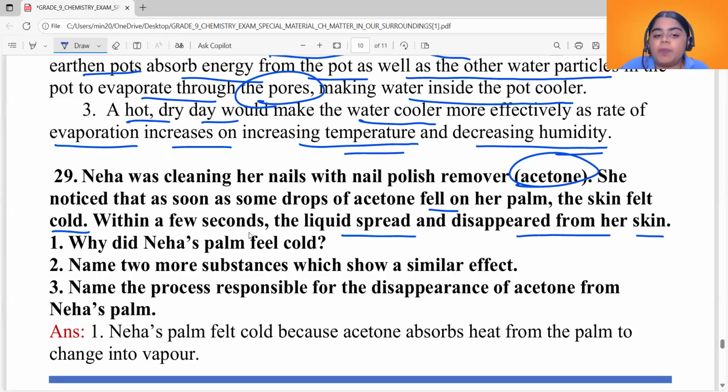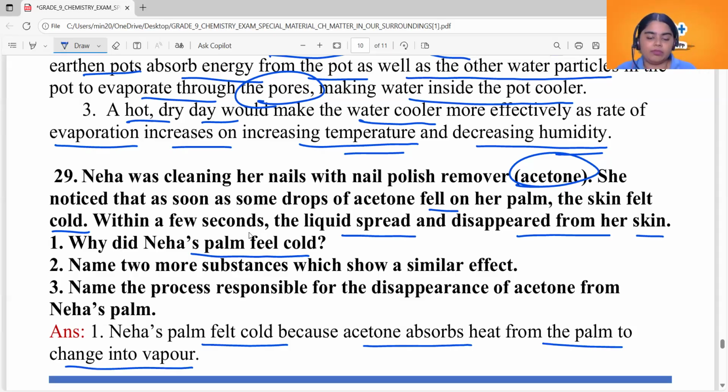Why did Neha's palm feel cold? It is because of the cooling effect of evaporation. Our acetone is getting evaporated here, absorbing energy from the palm. So Neha's palm felt cold because acetone absorbs heat from the palm to change into vapor. Evaporation occurs by absorbing heat from the surroundings, and here Neha's palm is the surrounding. Okay, now see the next one.